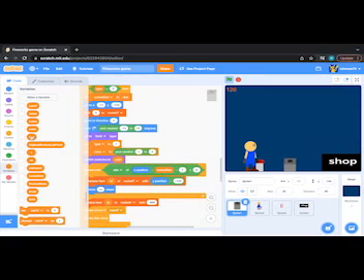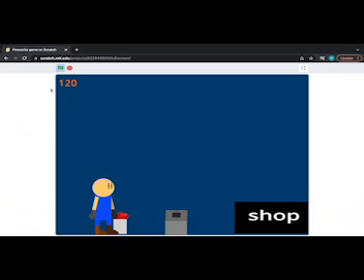Wait a second. Oh, what that's doing is it's waiting until... Oh, wait, it's not actually going any higher. It's just giving you more coins, which isn't what that's supposed to do. This needs to be distance instead of rocket distance, because rocket distance is how high it... Now watch, it'll go higher this time.